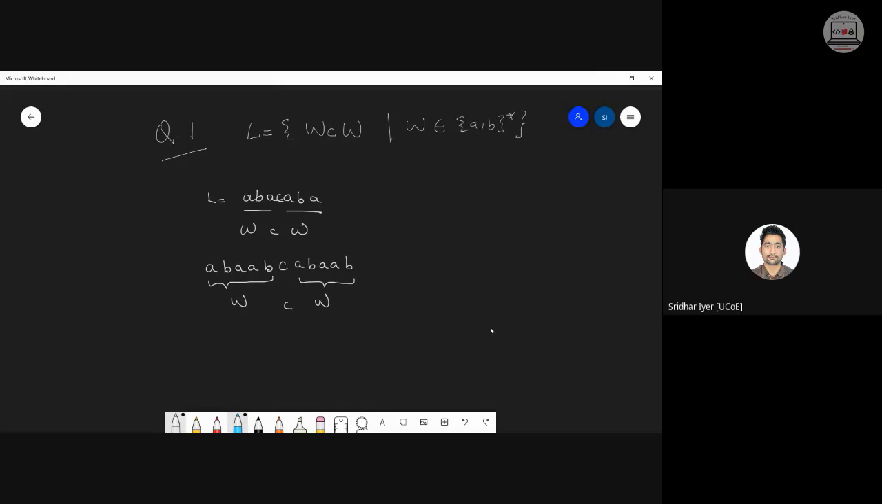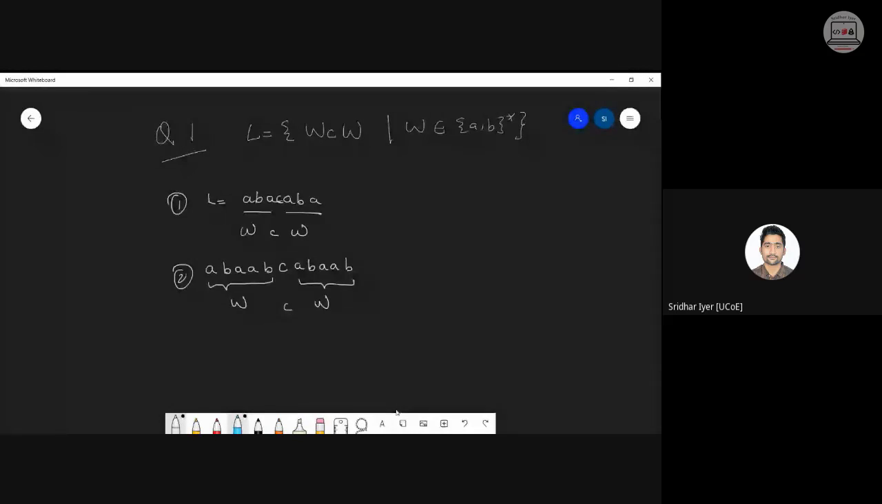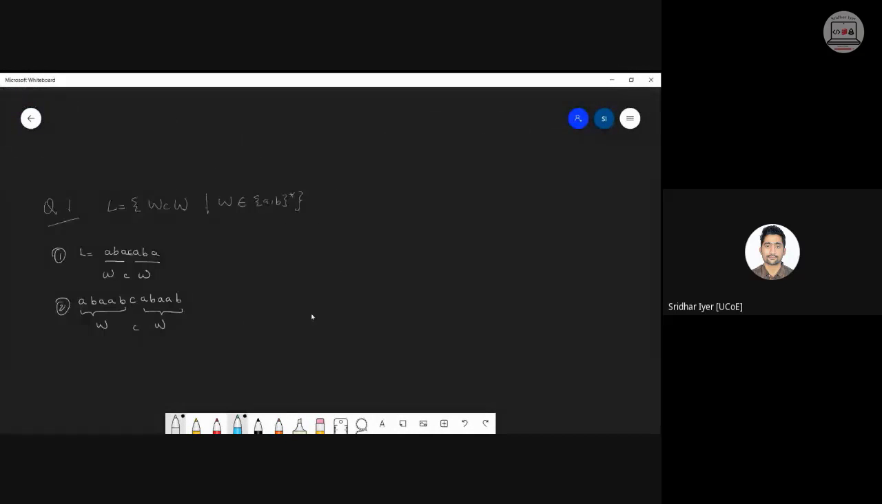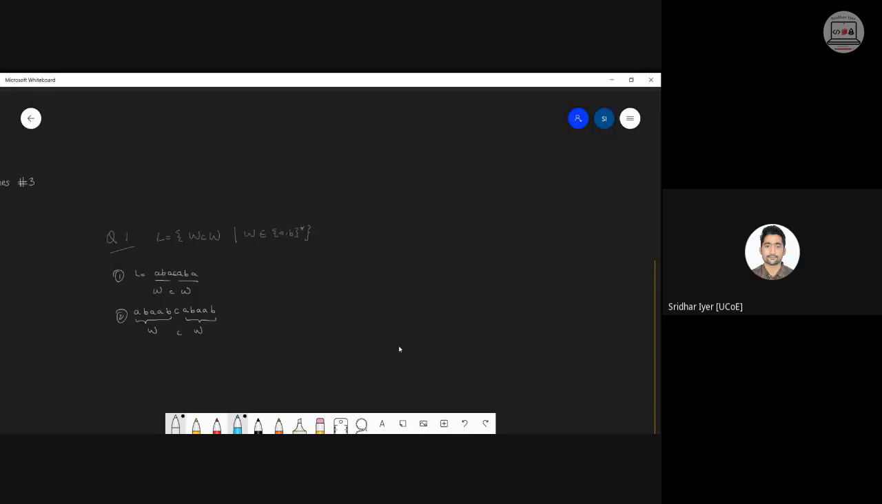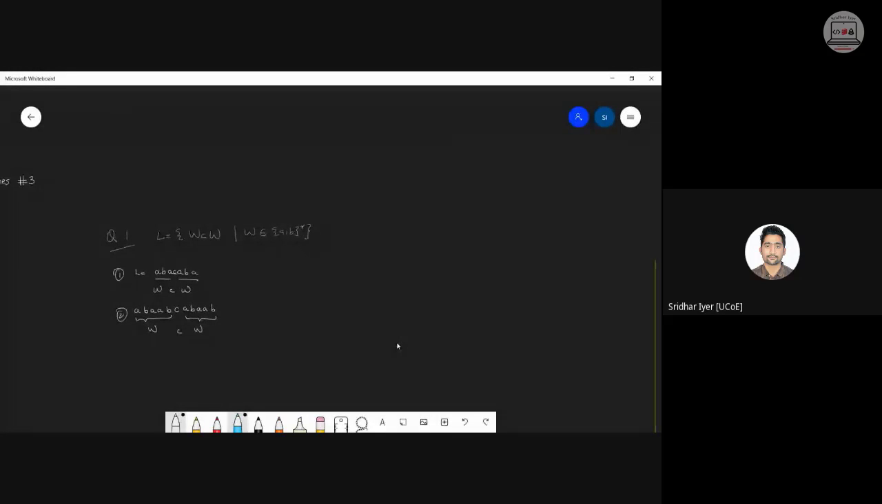That is why I have given 2 examples. The first one, although it looks like a palindrome, is a palindrome. But there might be situations like the second case, where the strings are in this format, following WCW, hence it is not a palindrome. So look at the question properly. Don't get confused. This is not a question of a palindrome. This is just a question of the first half being equal to the second half, separated by a symbol